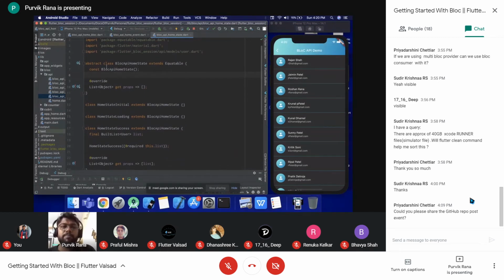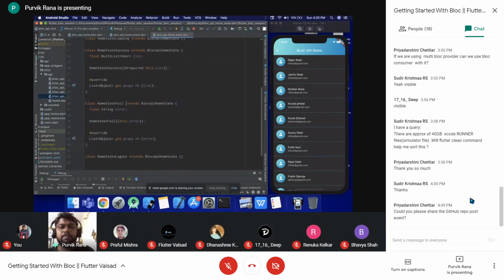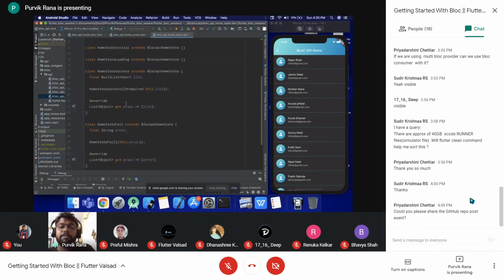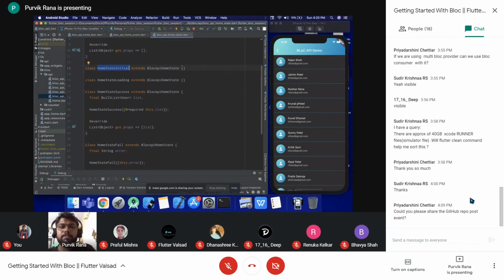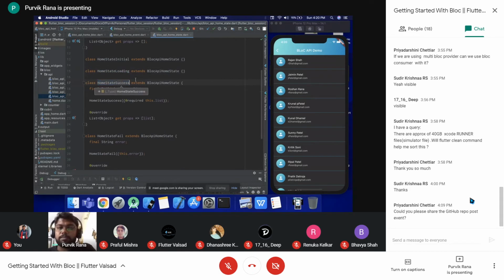By extending this base abstract class, we can have the different states for this particular block. So let's say we have the initial state, which is not holding any data, it is only the initial state. Loading state, which is also extending our abstract class, so it does not hold any data. Success state: when this particular block is in the success state, at that time it will hold the list of the users.